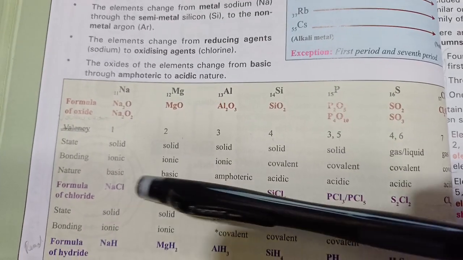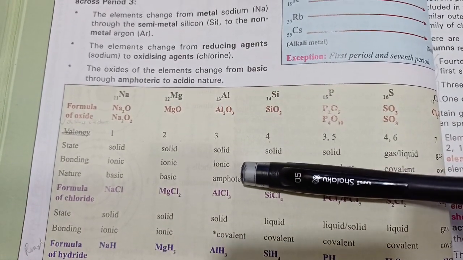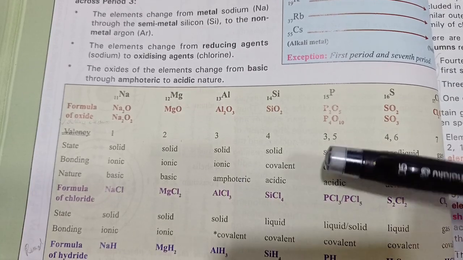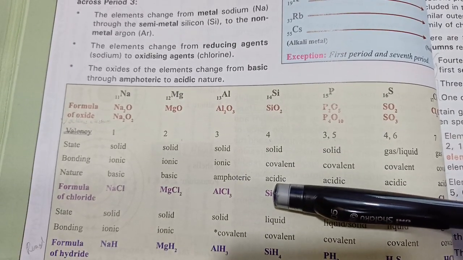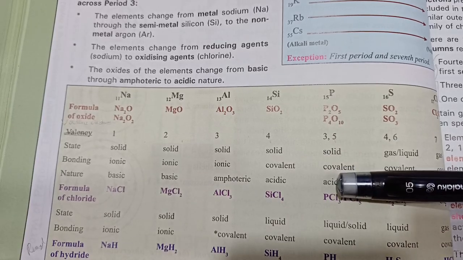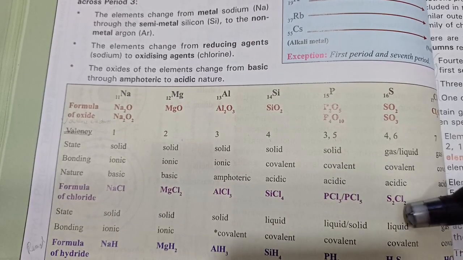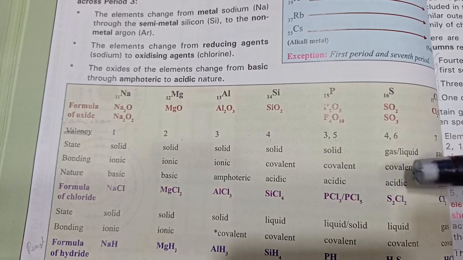Metallic oxides are always basic in nature. Aluminum is amphoteric, in fact, it can act as an acid or base, both, depending on the situation. Silicon onwards, their oxides are acidic. Phosphorus pentoxide forms phosphoric acid when dissolved in water. Sulfur dioxide forms sulfurous acid when dissolved in water.